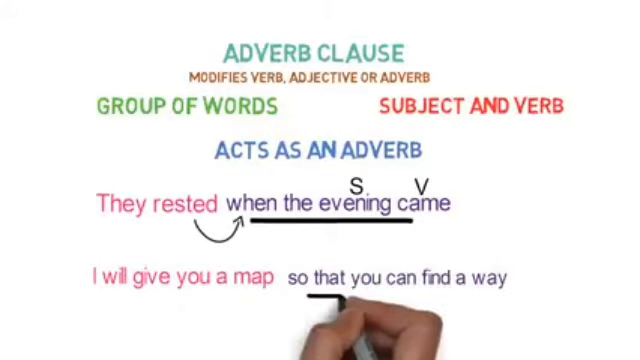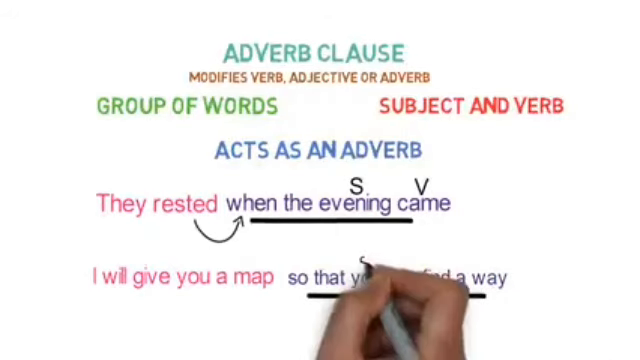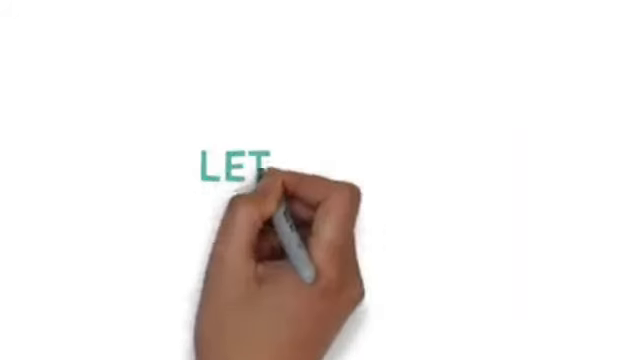Now another example: I will give you a map so that you can find a way. Here also we can see a subject-verb combination, and this is describing what the map is for. So this is an example of an adverb clause. Hope you have understood the adverb clause.